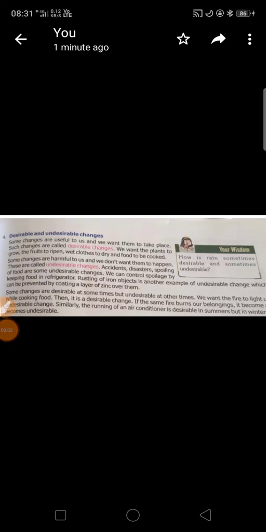Good morning, students. Now we come on to our next topic, that is desirable and undesirable change. This picture I have taken from your reference book. You will get it there, those who are having their reference books.